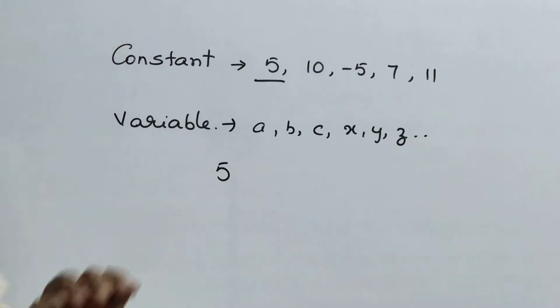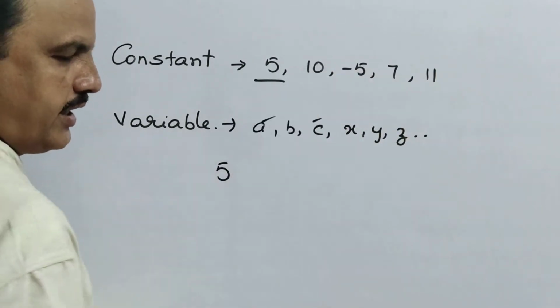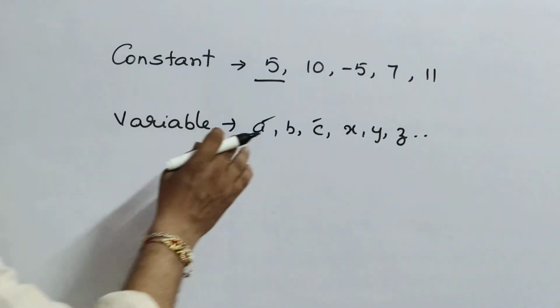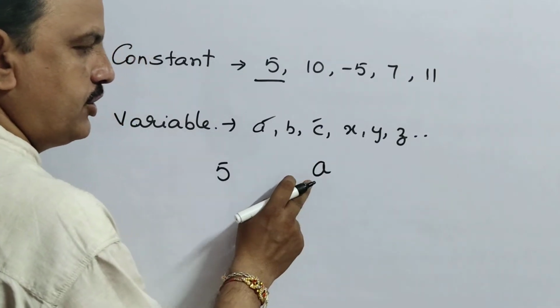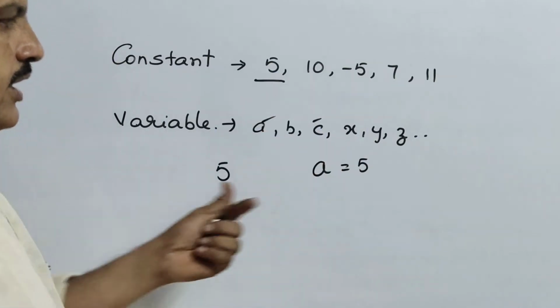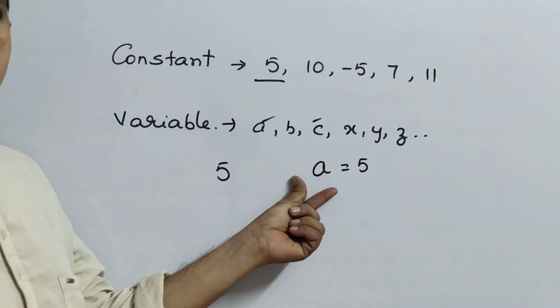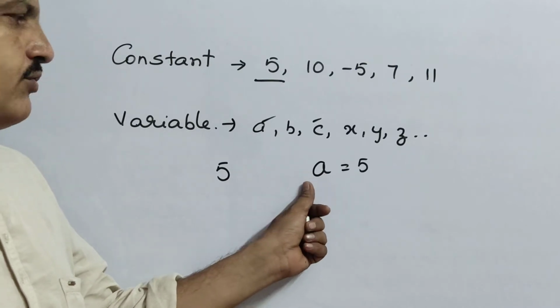Now coming to the variables like A, B, C, X, Y, Z, etc. Why do we call these variables? Suppose, instead of A, I write A equals 5. Whatever number you want, you can place it instead of the given variable.